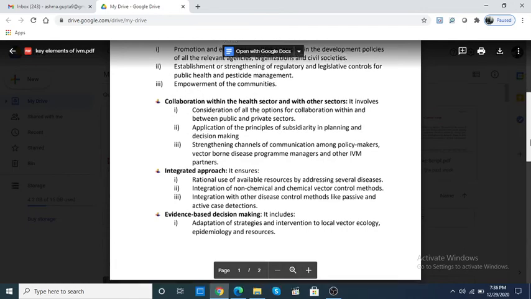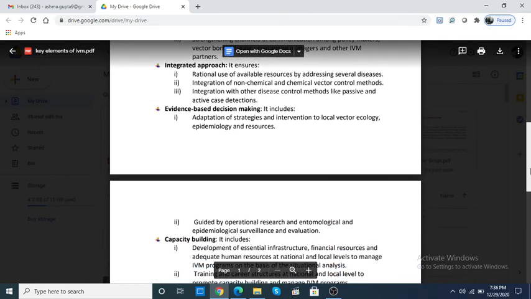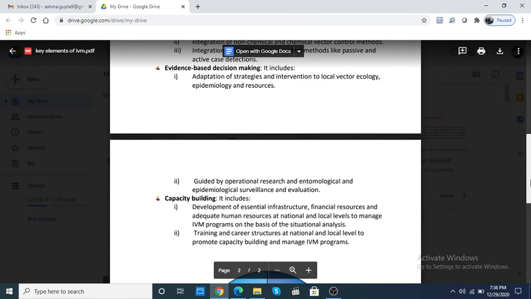Then evidence-based decision making. Whatever policies या whatever methods are being used for the control of the vector, they have to be dependent upon the area. For example, recently there's news that we have found the vaccine for COVID. But at the same time, there's another news that a new strain of COVID has appeared. So it means that research is continuously going on. Now, for example, mosquitoes, we were using DDT very effectively against mosquitoes, and mosquitoes were quite in control. Then what happened? In new research, it was found that the mosquitoes became resistant. So we had to shift from DDT to some other mechanism.